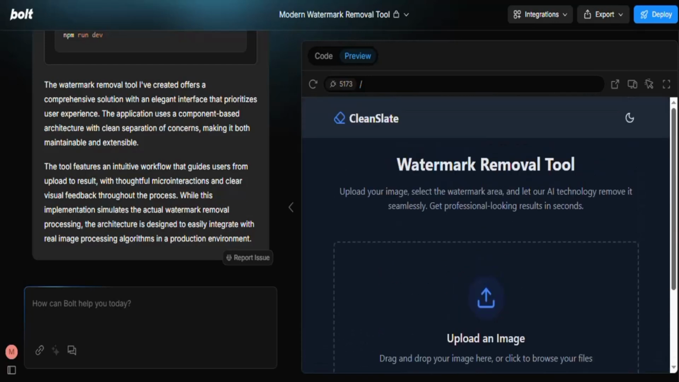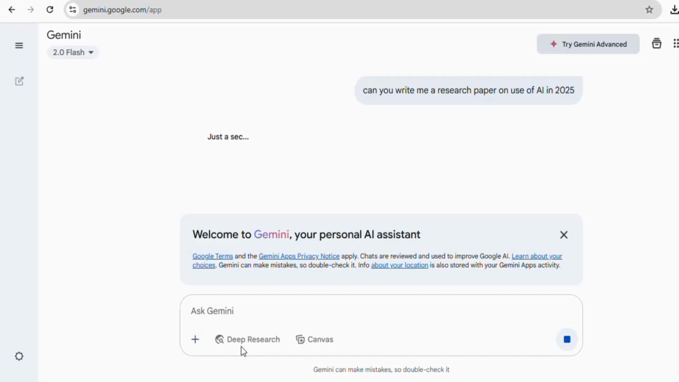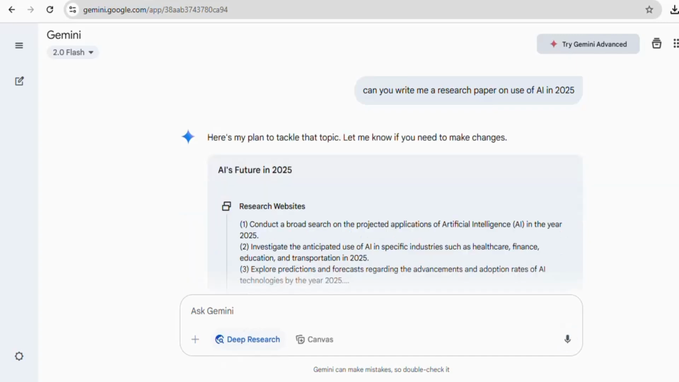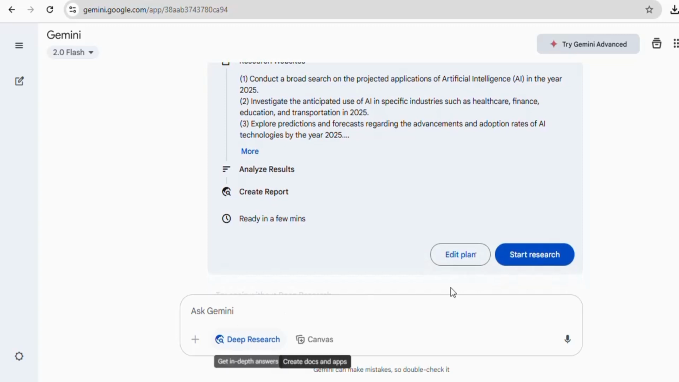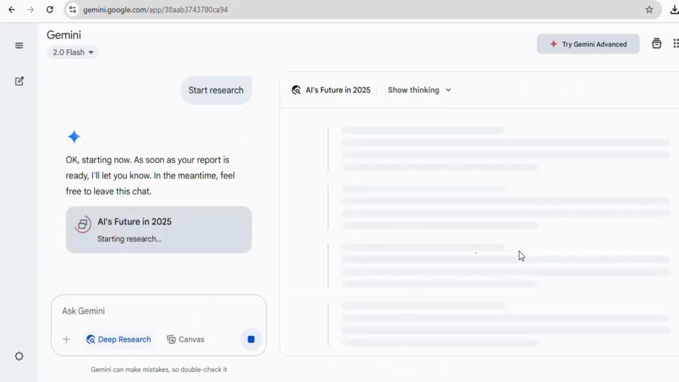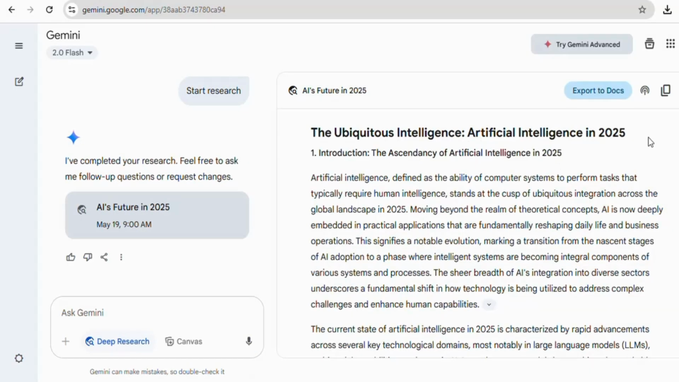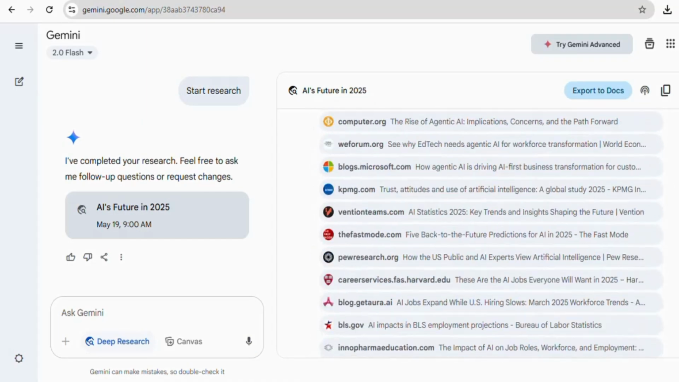Another personal assistant from Google is Gemini. You can also use it as an alternative to ChatGPT to generate research papers. Here, I have asked it to write a research paper on the use of AI in 2025. Click on the Deep Research button, then click on the Start Research button. It will generate a research paper for you in a few minutes. It has generated a research paper with references to different websites that it has used.